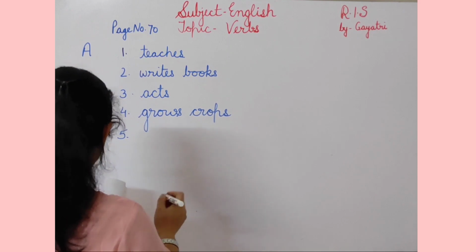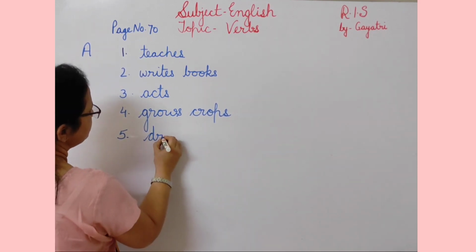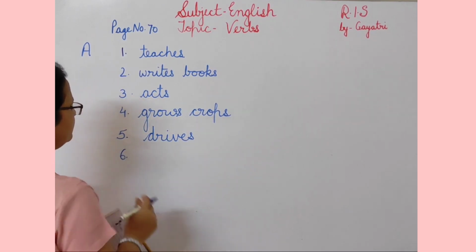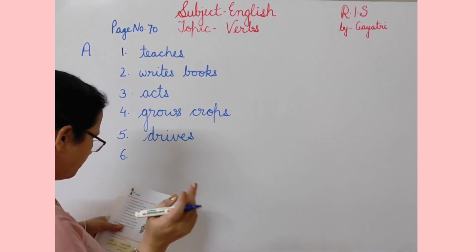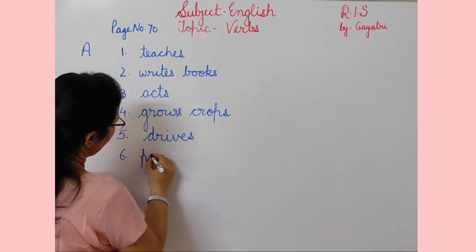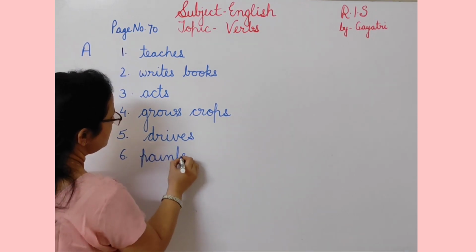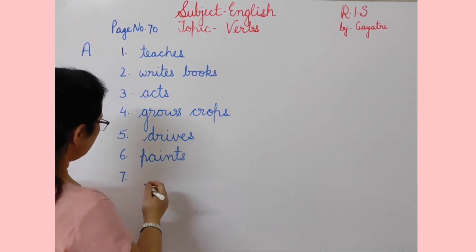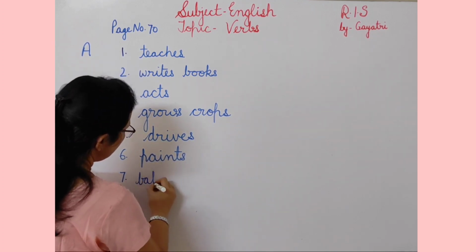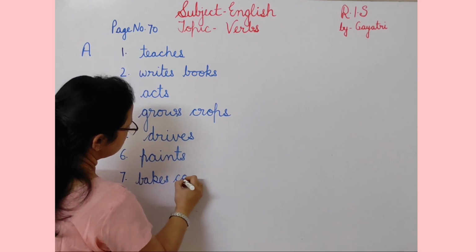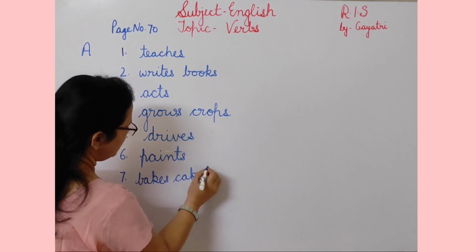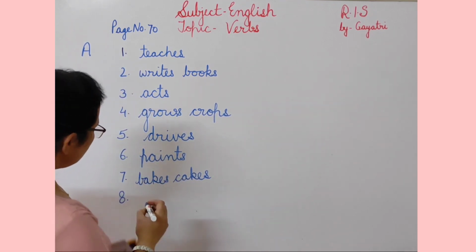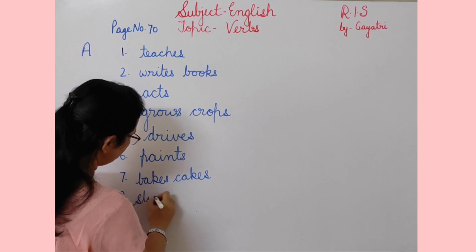Then fifth is a driver. A driver's work is to drive. So a driver drives. Then sixth is a painter. A painter's profession is to paint. So a painter paints. Then seventh, a baker. A baker, what does he do? A baker bakes cakes. And then a tailor. A tailor stitches clothes.